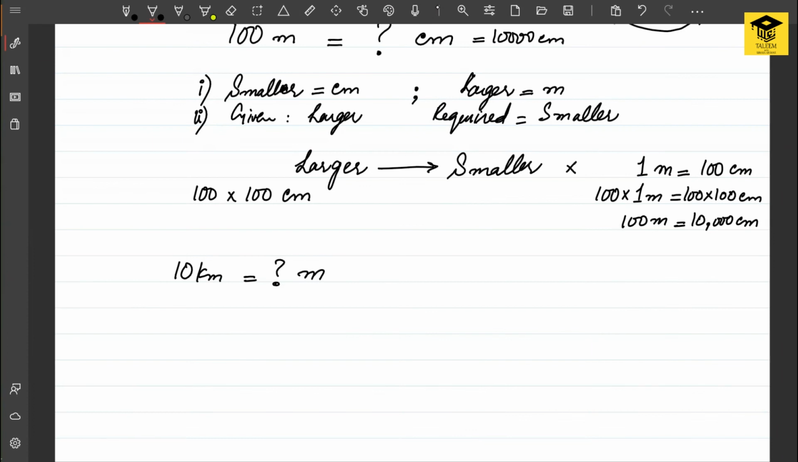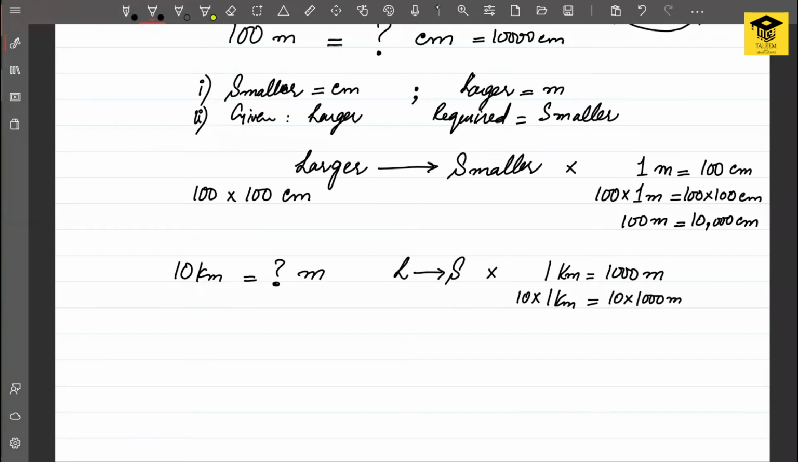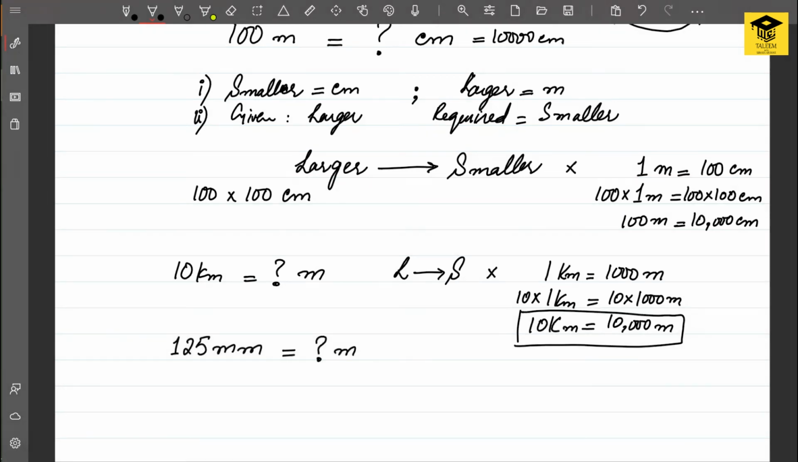The way we need to solve it is that this is the case of a larger quantity being converted into a smaller quantity, and we need to multiply here. And the standard relationship says that 1 kilometer is 1000 meters. So using the standard relation, if I multiply both sides by 10, then I'll come to know that 10 kilometers is equal to 10,000 meters.